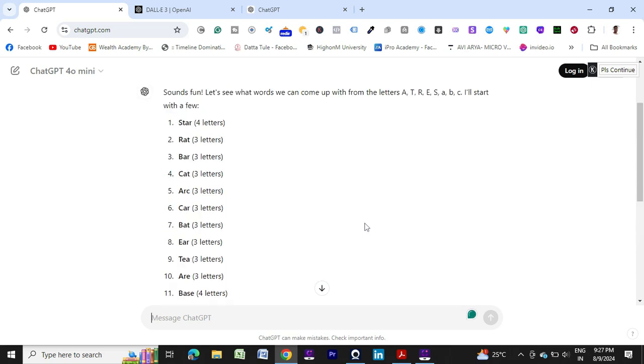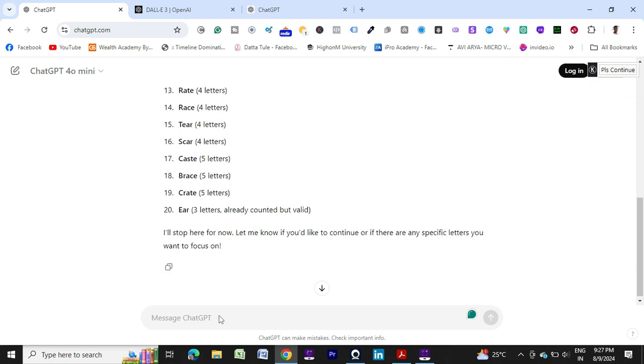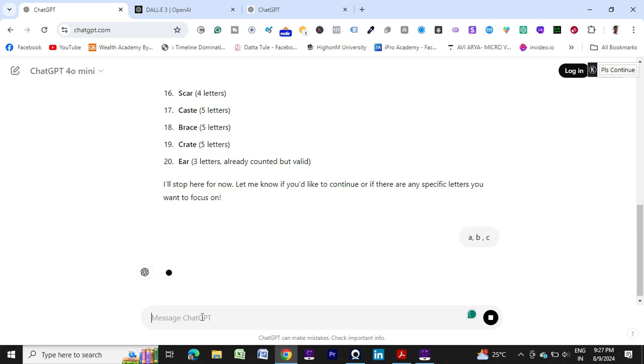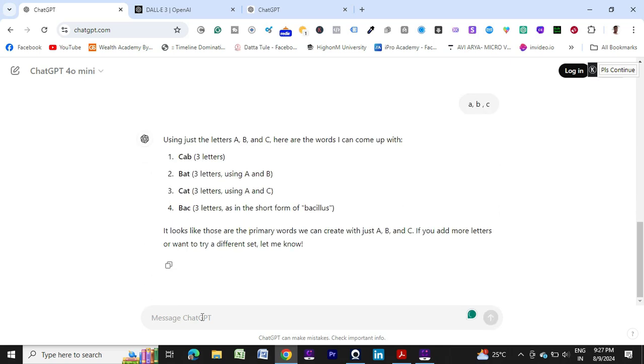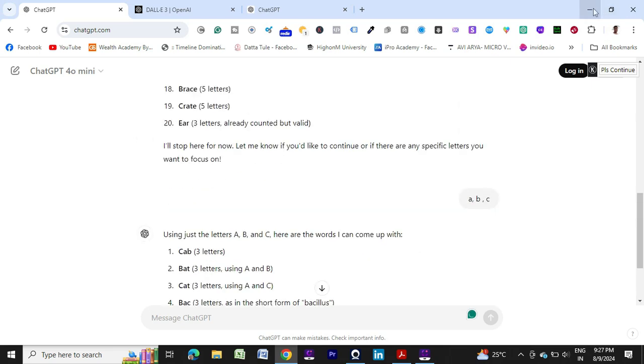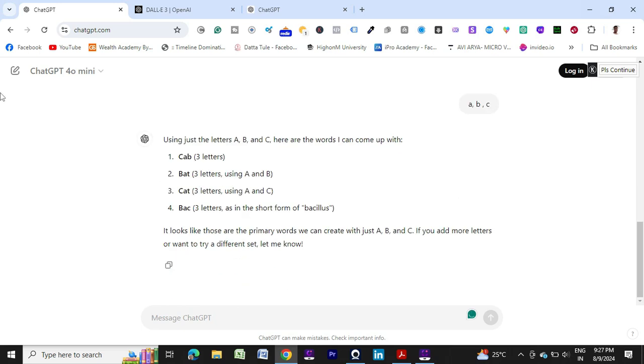Suppose three letters I want to give, A, B, C. Let's see how it responds. Using just the letters A, B and C, here are words I can come up with: cap, bat, cat, buck. Okay, so these are the things it can create for me. Okay, so I think you got the idea and how we can play with this.